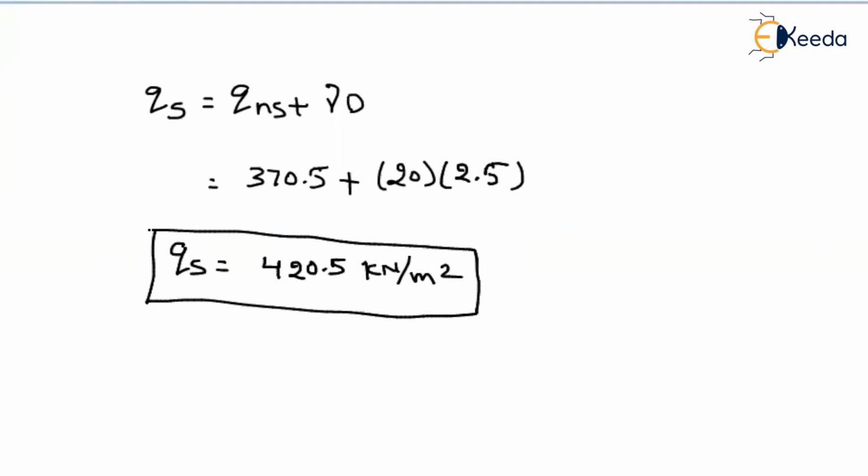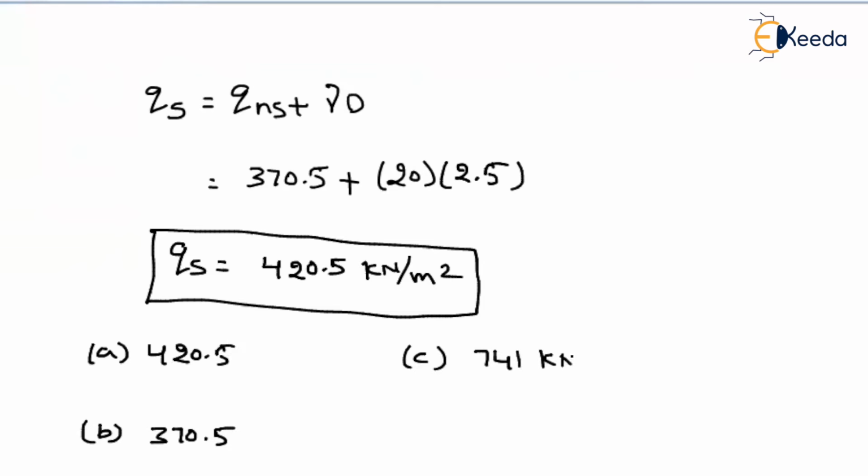You know how many options will be there in the question? 4, right? In option A, let us assume 420.5. In option B, they will give 370.5. In option C, they will give 471 kilonewton per meter square. And in another option, they will give 791 kilonewton per meter square.